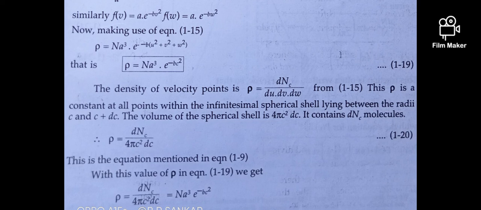So finally we get rho equal to d n c by 4 pi c square dc, which is n a cube e power minus b c square from equation 1-19. This is also equal to d n c by 4 pi c square dc. Therefore, d n c by dc equals 4 pi n a cube c square e power minus b c square. The number of molecules d n c with the speeds between c and c plus dc is d n c equal to 4 pi n a cube c square e power minus b c square dc.